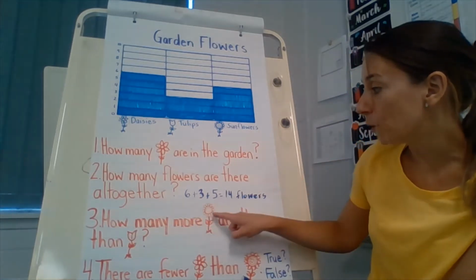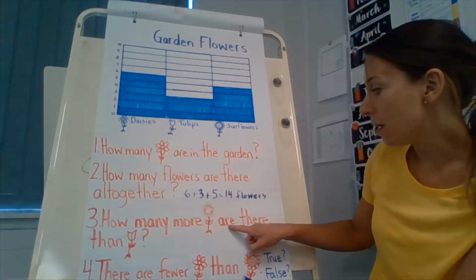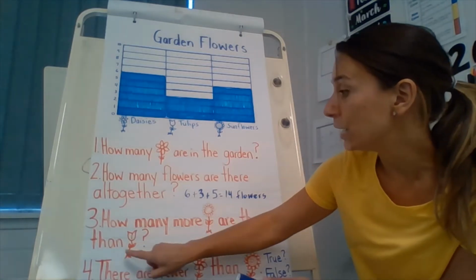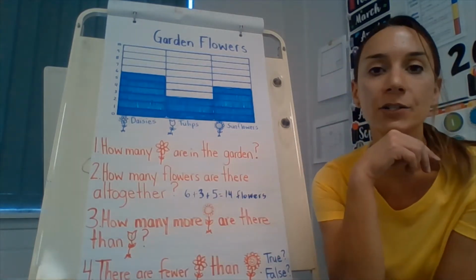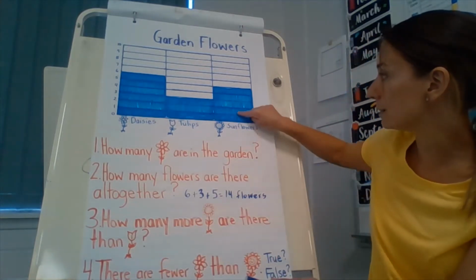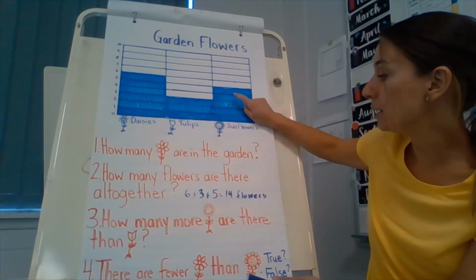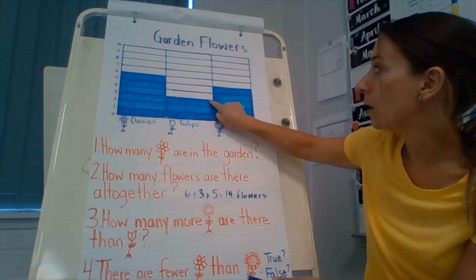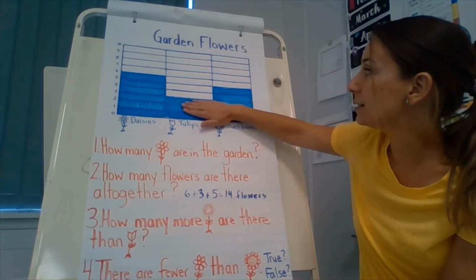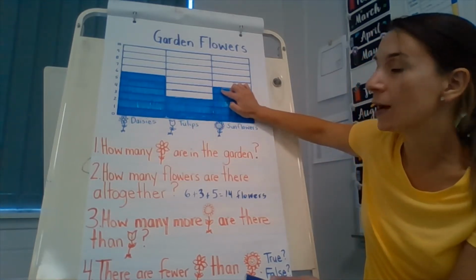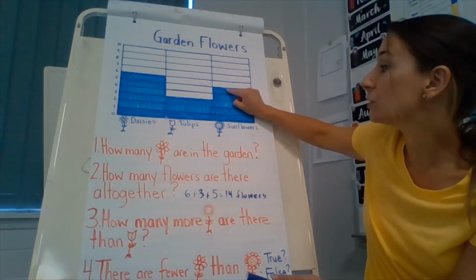How many more, these are sunflowers, are there than tulips? Interesting. Okay, so let's take a look at the sunflowers. Let's take a look at the tulips. So how many more sunflowers are there? So this is the same amount, so we just add up these two. So how many more? There are 2 more.